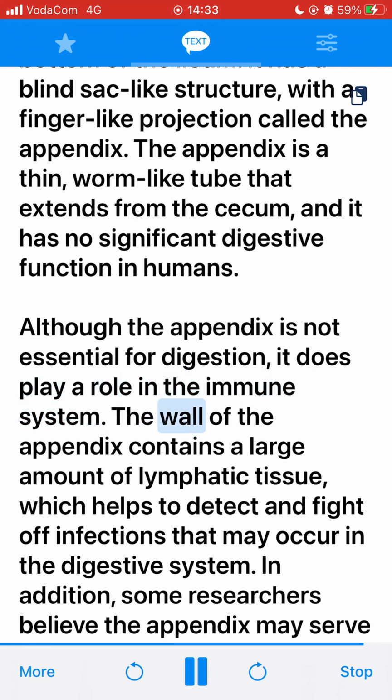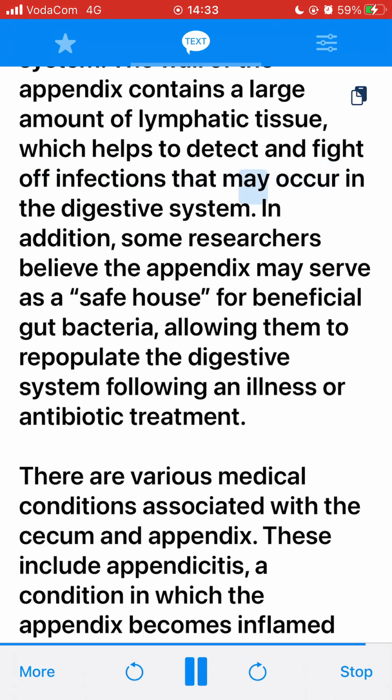Although the appendix is not essential for digestion, it does play a role in the immune system. The wall of the appendix contains a large amount of lymphatic tissue, which helps to detect and fight off infections that may occur in the digestive system. In addition, some researchers believe the appendix may serve as a safe house for beneficial gut bacteria, allowing them to repopulate the digestive system following an illness or antibiotic treatment.